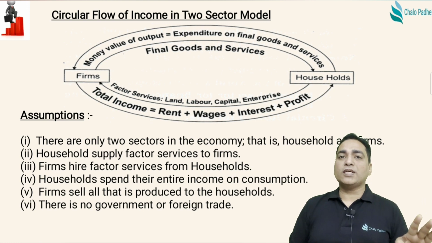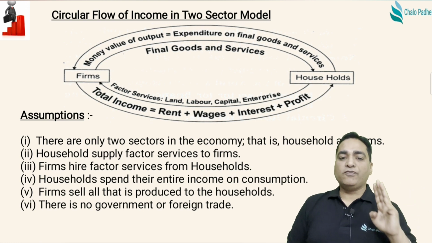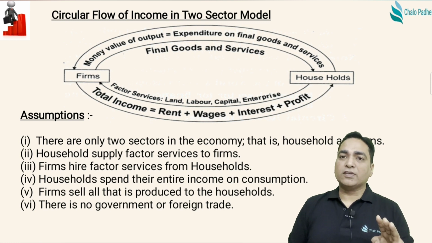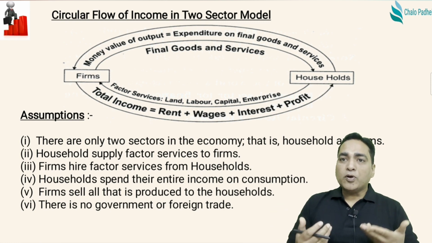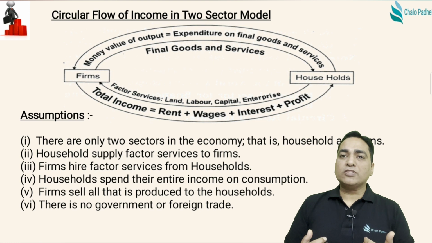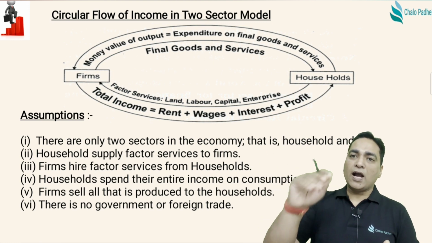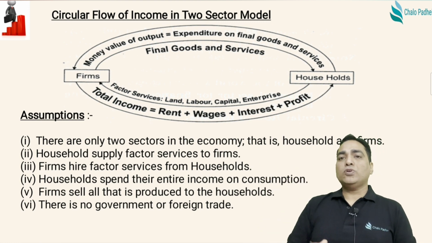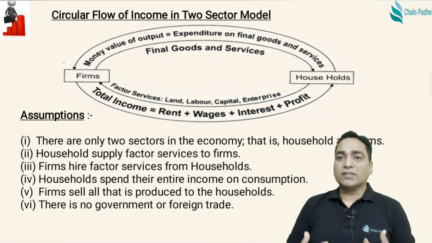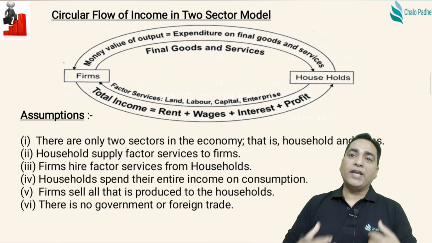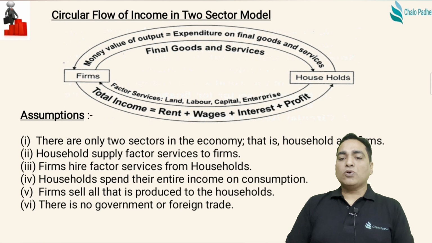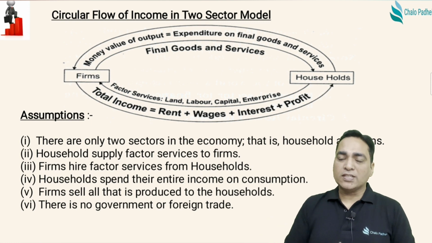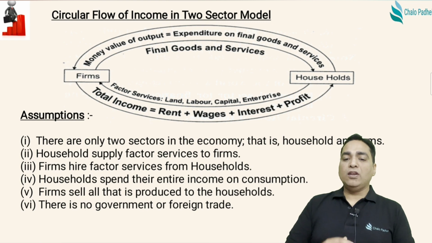जितने भी हमारे households हैं उन्हीं से ही firms जो हैं वो hire करती हैं factor services. क्यों? आप और हम ही तो labour हैं, आप और हमारे पास ही तो land है जो organizations hire करती हैं, right? Households, आप और हम ही तो spend करते हैं अपनी income को, so हम लोग buy करते हैं goods and services को. So households spend their entire income on consumption, consume करते हैं वो products को. The firms sell all that is produced to the households.